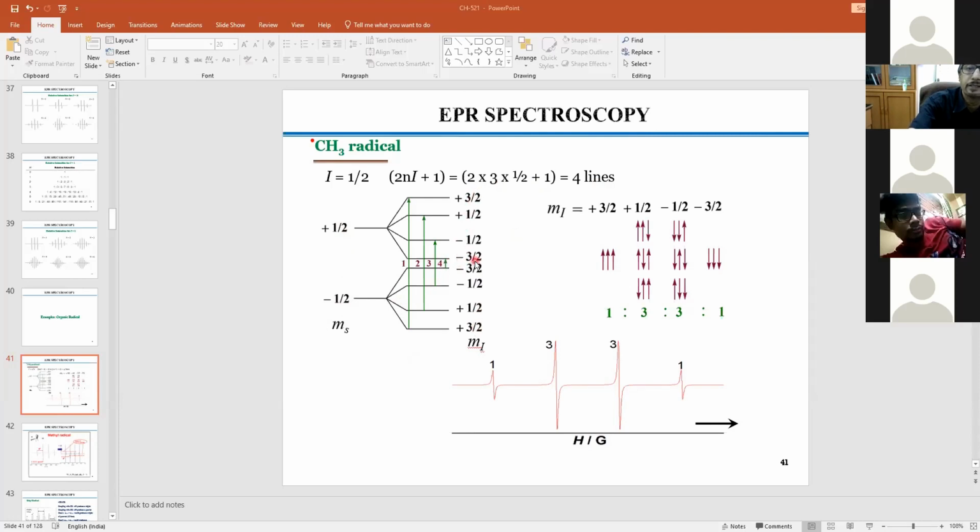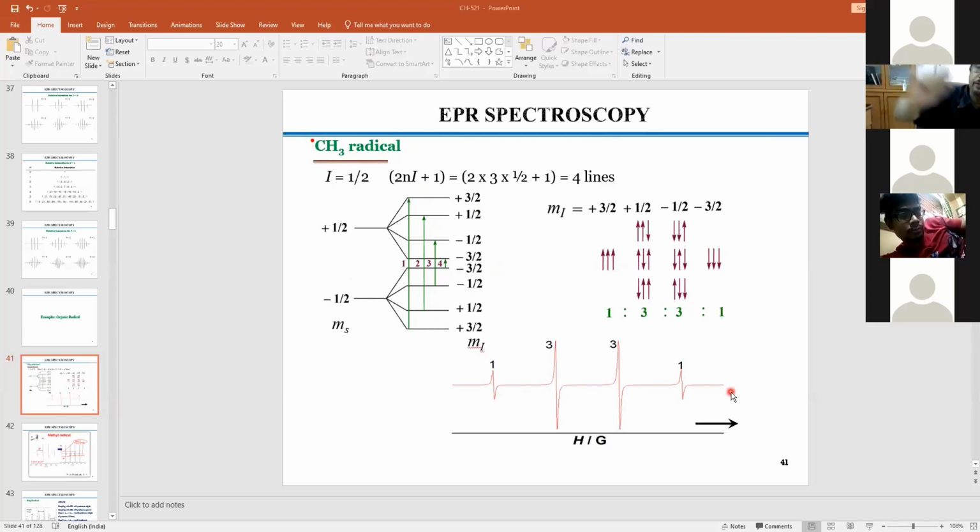Only the energy order is different. Now you can have transitions by following the selection rule: delta Mi equal to 0, not delta Ms, because delta Ms does not arise anymore, since the interactions have already taken place. So we have to go into the resultant diagram, and from here to here, from minus up to minus up, it should be the same. Then delta Mi equal to 0, then minus 3/2 to minus 3/2. And it gives you 4 lines.